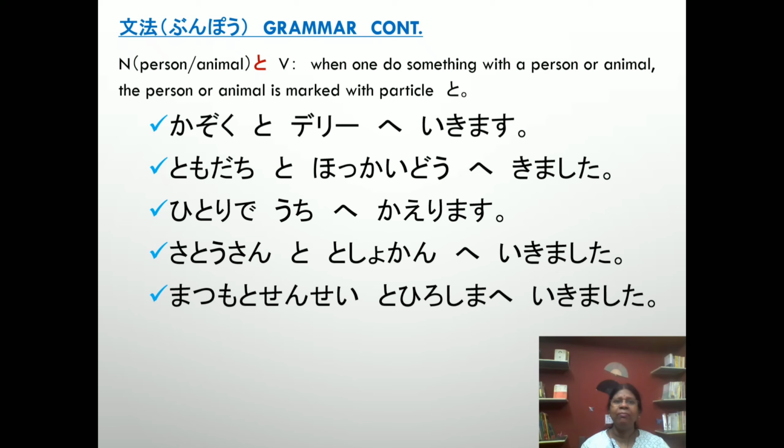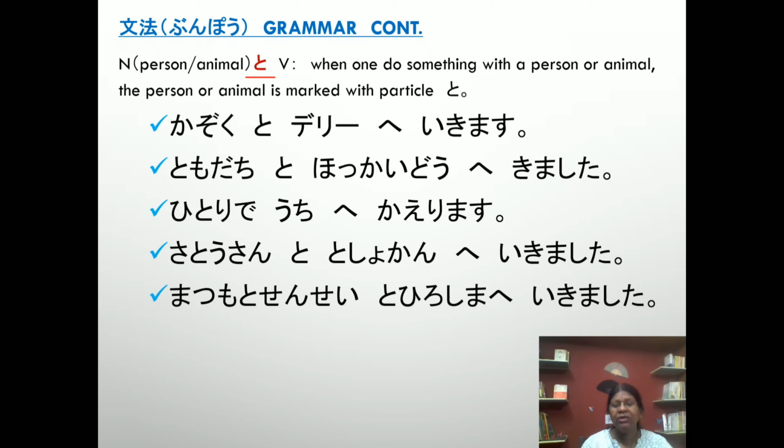Now we learn particle to. Noun, person, animal, verb. When one does something with a person or animal, the person or animal is marked with particle to.